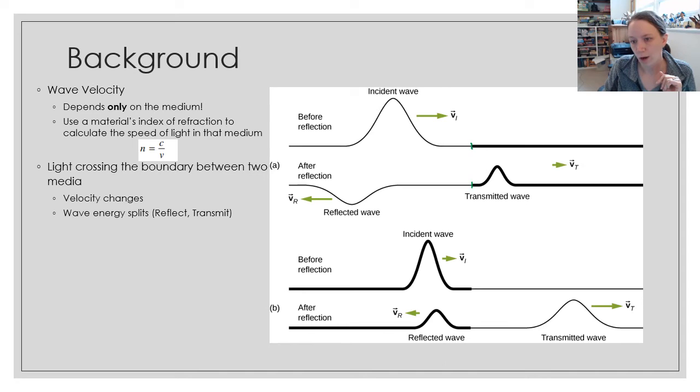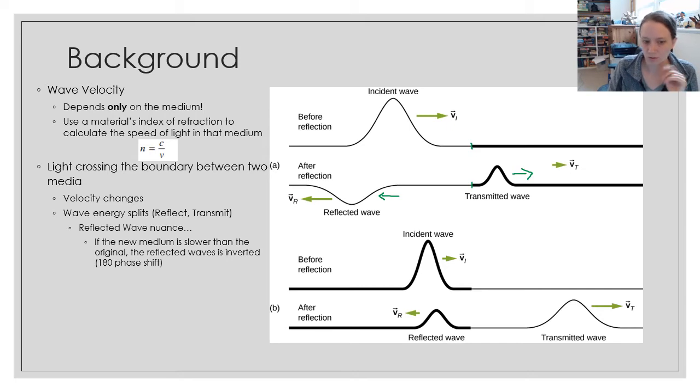If you send a wave into that boundary, when it hits the boundary, some of the wave energy continues through into the new medium, and some of the wave energy is bounced back into the original medium, known as the reflected wave. And one thing that is important, a nuance that's critical for this current piece on thin film interference, is that depending on which material is faster, the wave goes faster in, sometimes that reflected wave bounces back upside down or inverted.